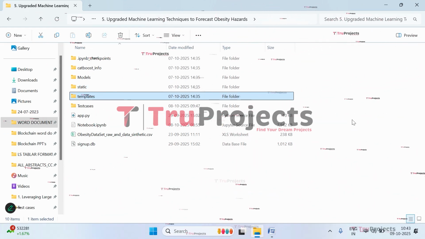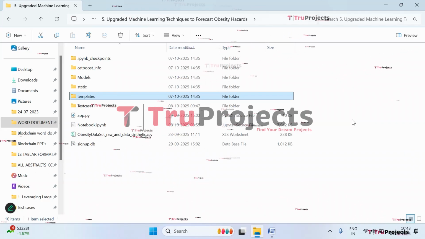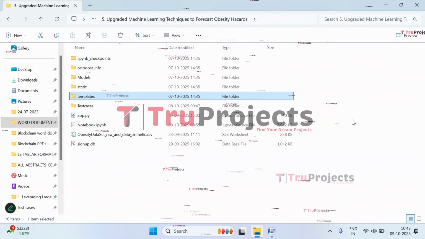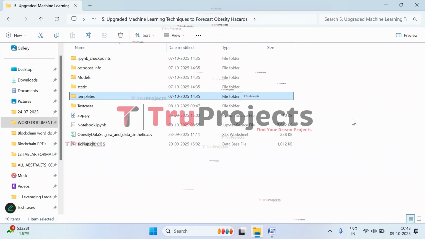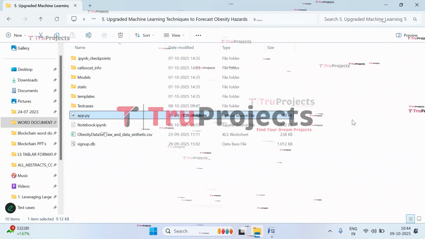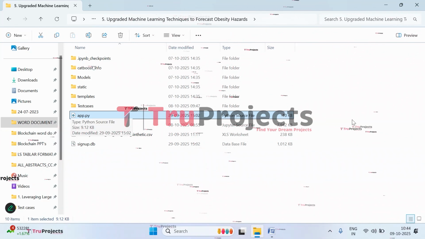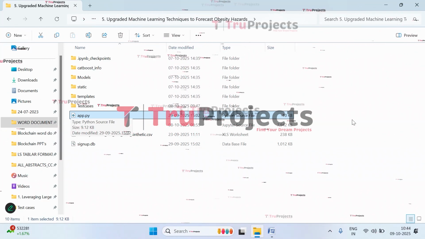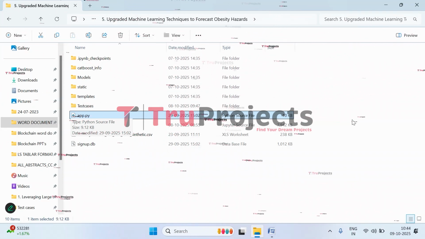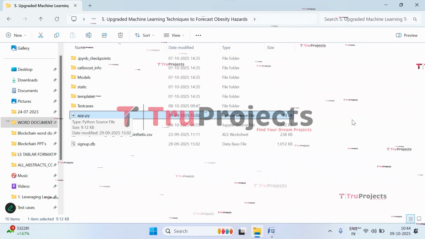And here we have the templates folder. So this folder contains all the HTML pages used in this project. It typically includes files like index.html, about.html, etc., which represent different pages of the website. And this is the test cases folder in which we have test cases that we will be using in the front end. And here we have the app.py file. So this .py file contains the information related to front-end logic. It includes code written in Python that handles server-side operations such as processing user requests, interacting with the database, and generating dynamic content to be rendered in HTML templates.